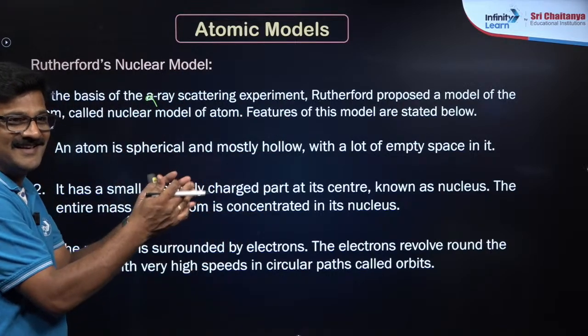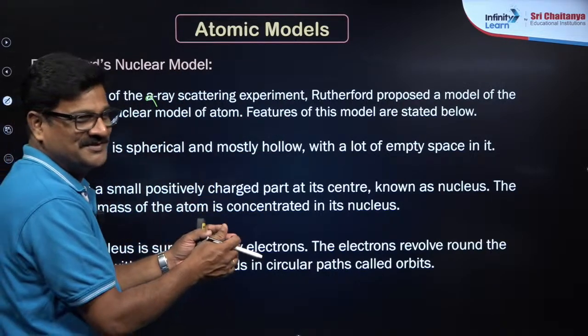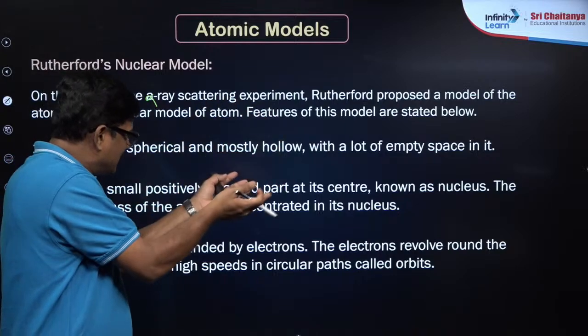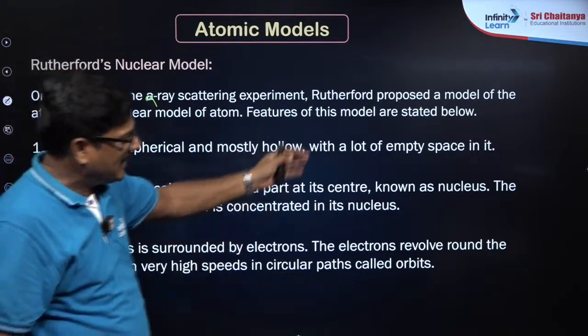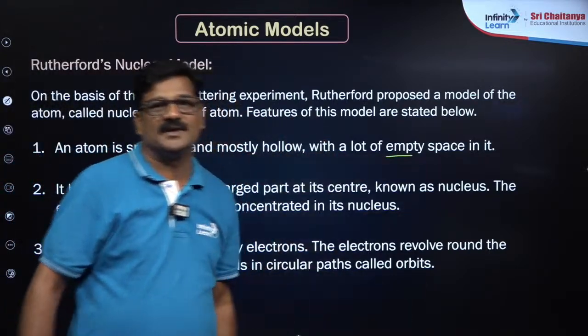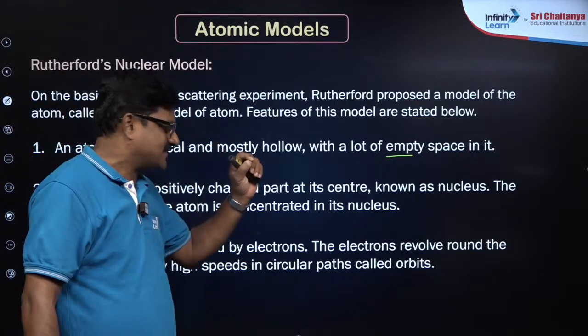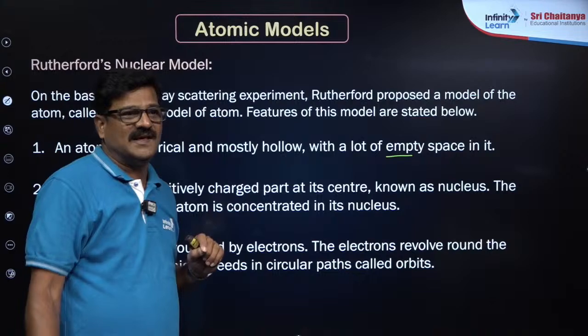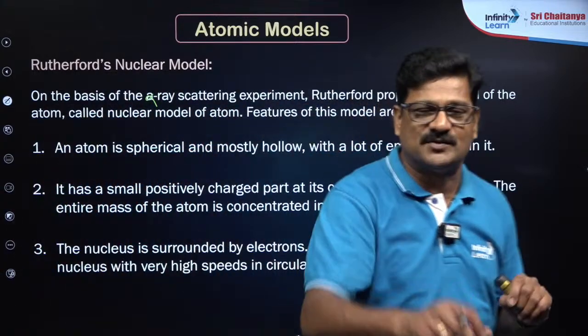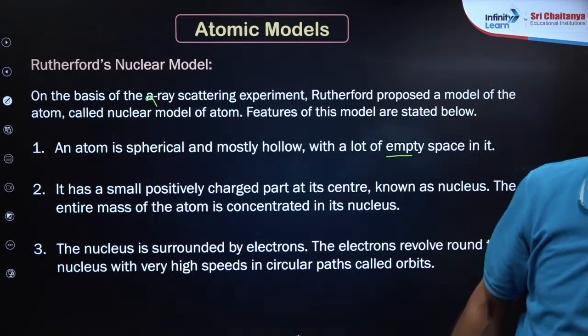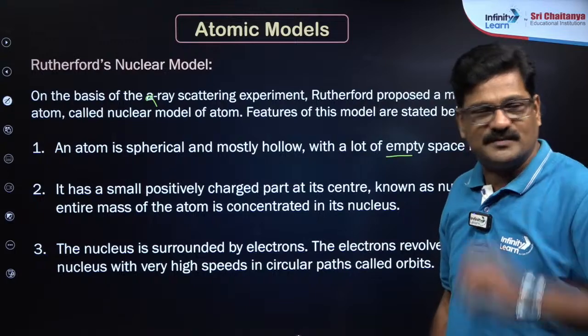Atom is filled with nothing, and a lot of the atom is empty. And a small positively charged part at the center is known as the nucleus. The entire mass and entire positive charge is accumulated at the center of the atom, called the atomic nucleus, beta.